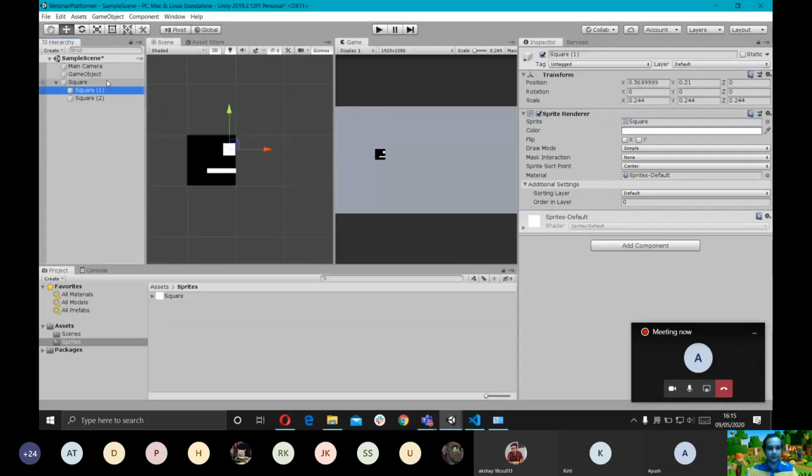So I'm just gonna rename these because Square is very generic. I'm gonna call this player. I'm gonna call this one eye. I'm gonna call this one smile.